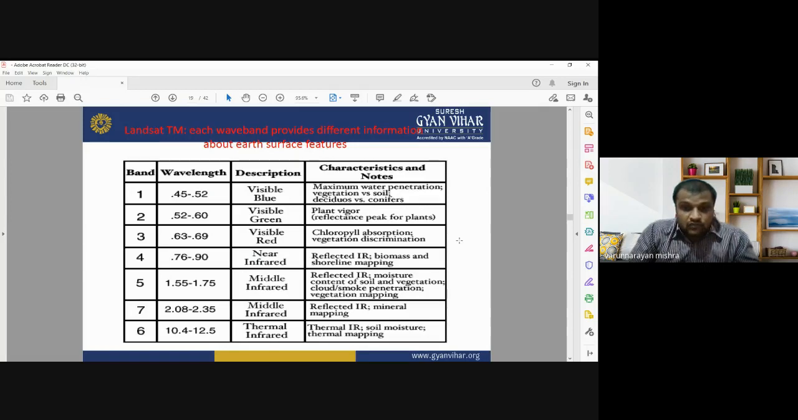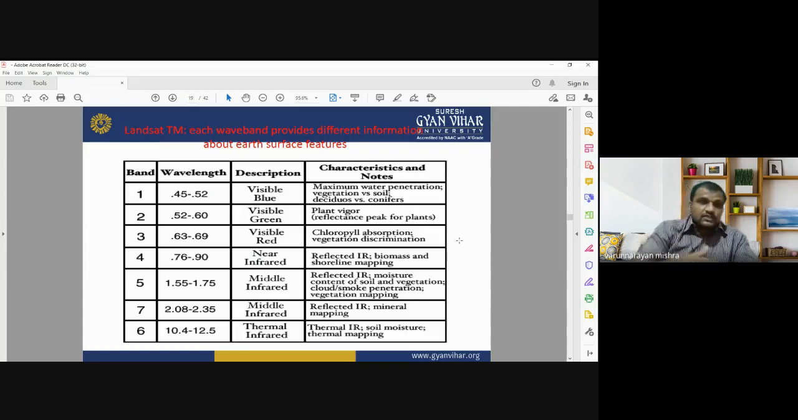It will be very much useful for biomass and shoreline mapping. Band 5, ranging from 1.55 to 1.75 micrometer, is the mid infrared MIR band. It is very much useful for moisture content of the soil and vegetation, cloud and smoke penetration, and vegetation mapping. The 7th band is mid infrared, and the 6th band is the thermal infrared band. Its range is about 10.4 to 12.5 micrometer.